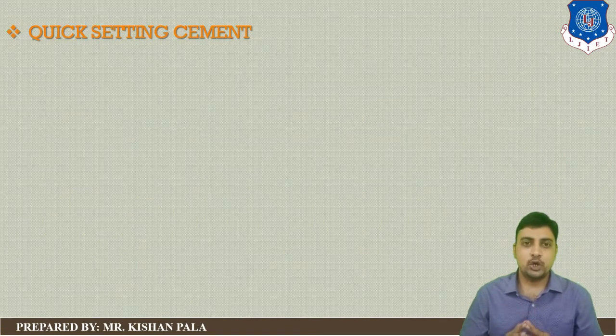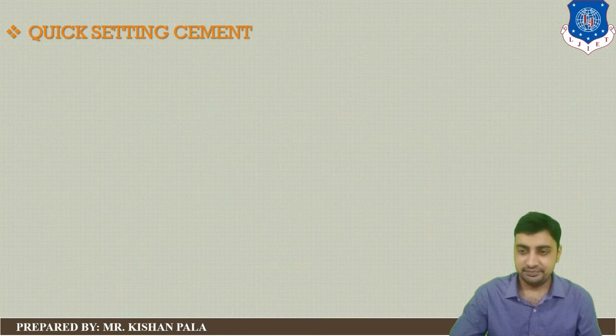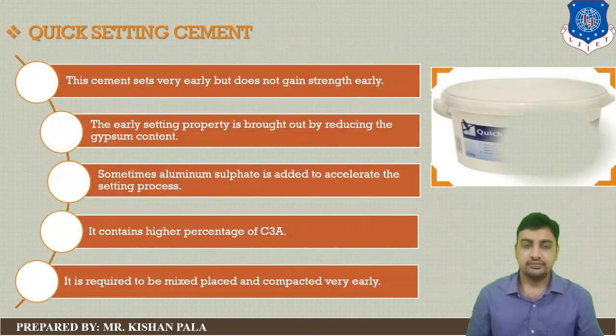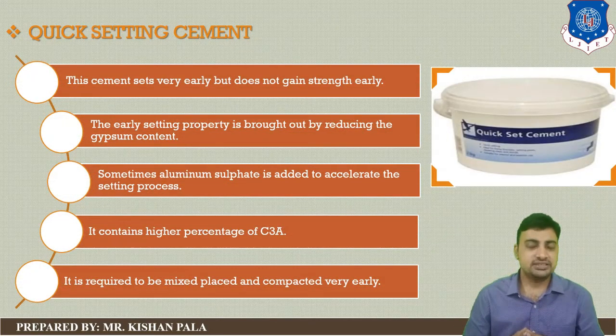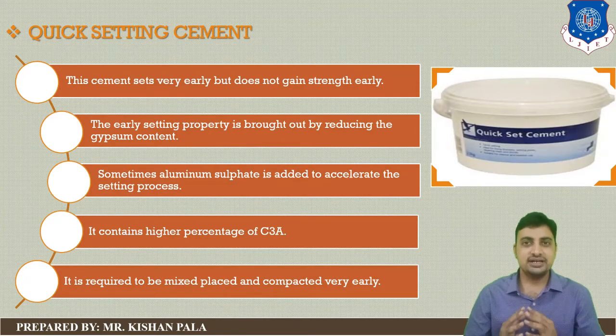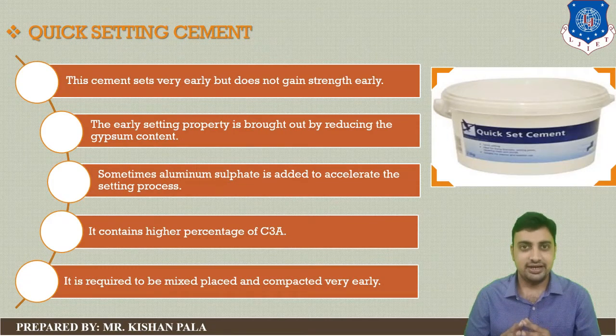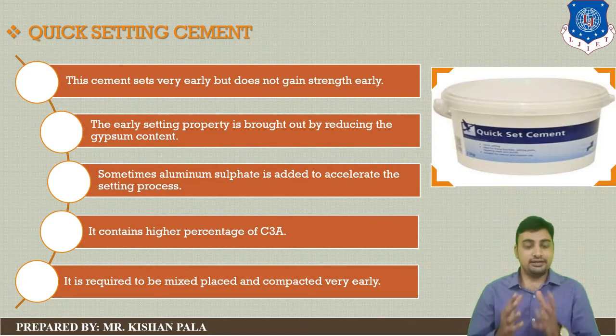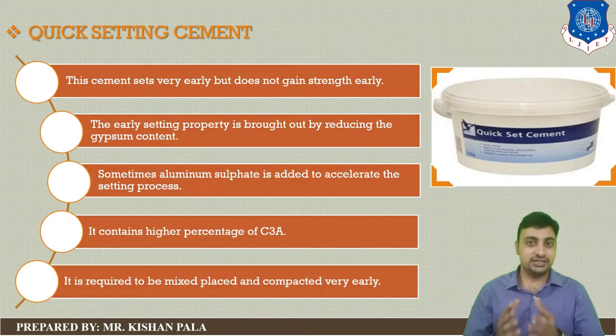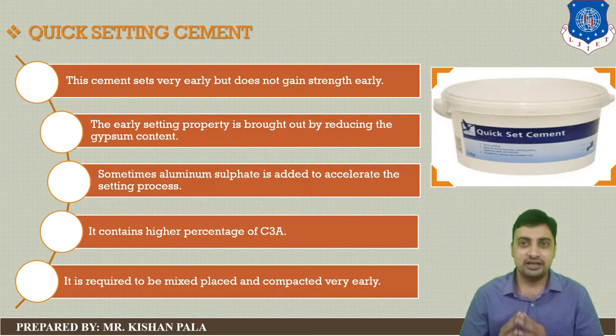Next type is quick setting cement. This cement sets very early but does not gain strength early. Now you can understand the difference between the hardening of the cement and the setting time of the cement. It sets fast but does not gain strength fast. And you can manufacture this type of cement by decreasing the gypsum content.